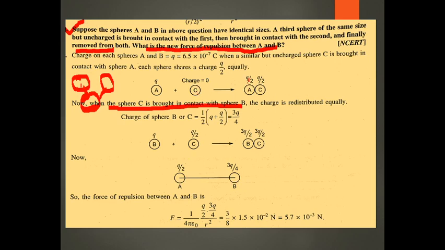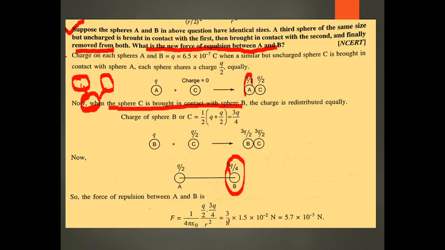Now A has a charge Q by 2 and B has a charge equal to 3Q by 4, and they are separated by a distance again of 0.5 meter. So what is the force of repulsion between them? Again use the formula, Coulomb's law: 1 by 4 pi epsilon naught, Q1 Q2 divided by R square. Substituting the values, the first charge is Q by 2, the second is 3Q by 4, and R square.